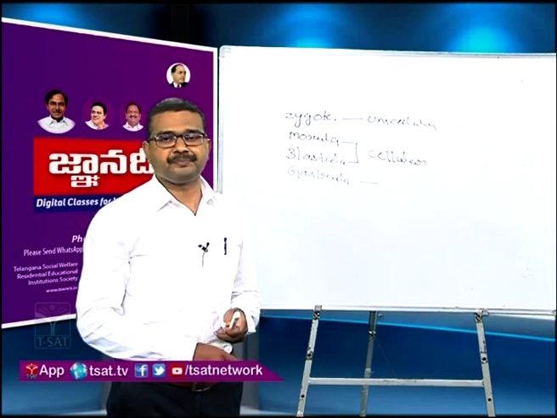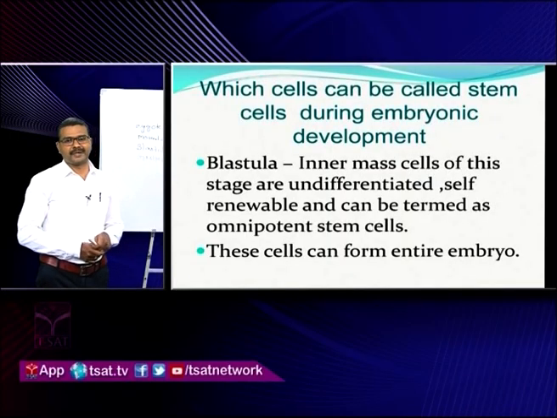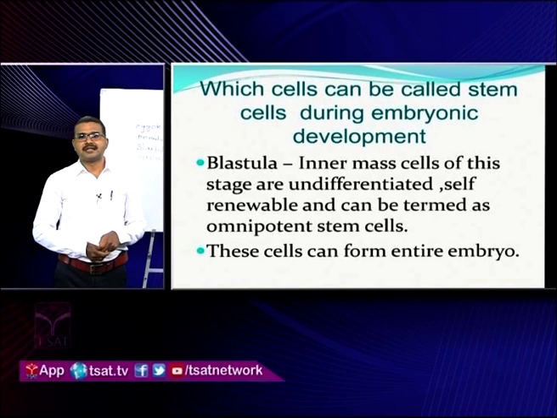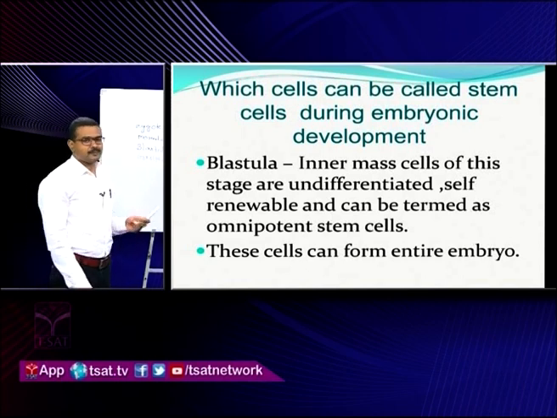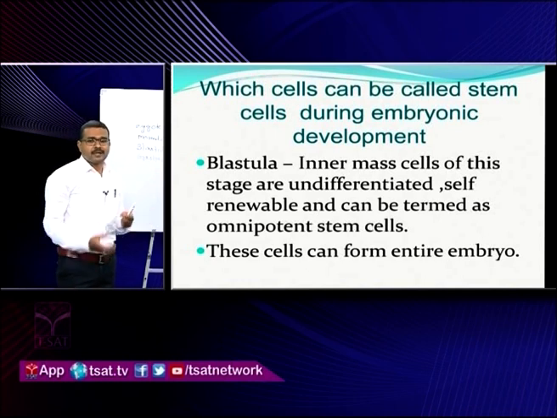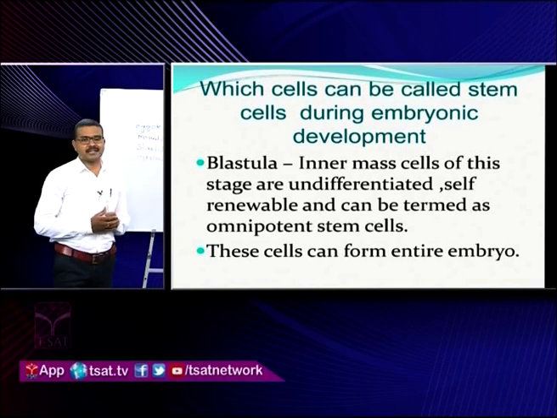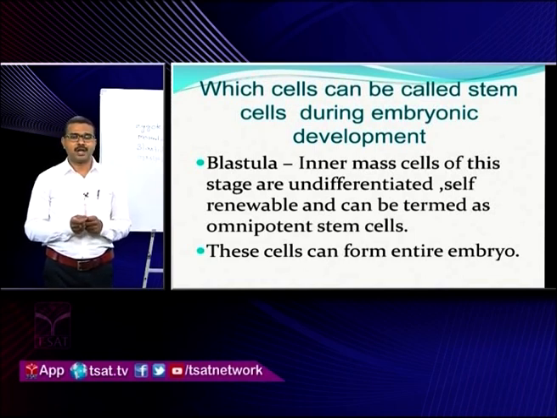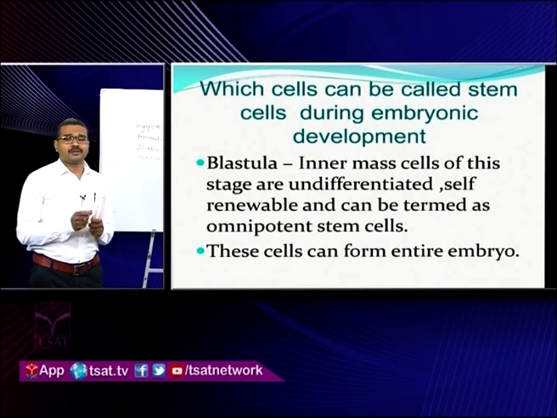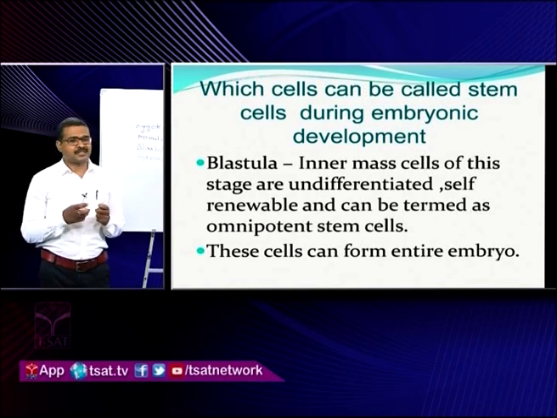Okay. Next, which cells can be called stem cells during embryonic development? Whatever we discussed, the blastula and the morula, cells are present in both. Whatever cells are present in the morula and blastula should be considered omnipotent stem cells. What are stem cells, generally?